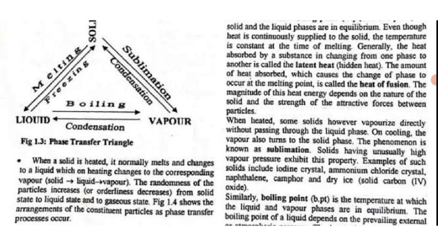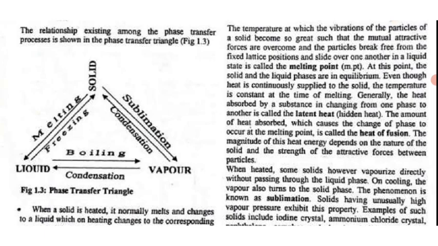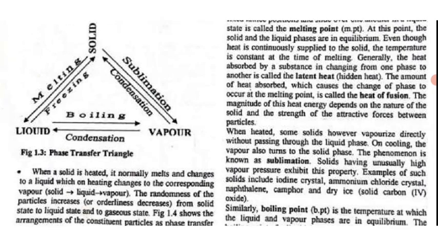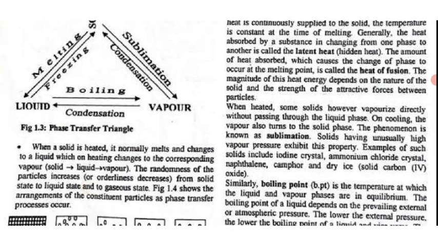Now it says when heated, some solids however vaporize directly without passing through the liquid phase. On cooling, the vapor also turns to the solid phase. This phenomenon is known as sublimation, right? We spoke about it. If you can see by your left, the phase transfer triangle, solid to vapor is what? By sublimation. Solids having unusually high vapor pressure exhibit this property. Examples of such solids include iodine crystals, ammonium chloride crystals, naphthalene, camphor, and dry ice.